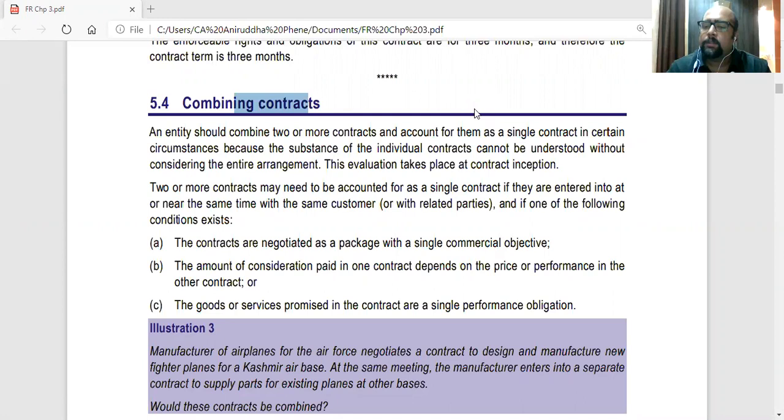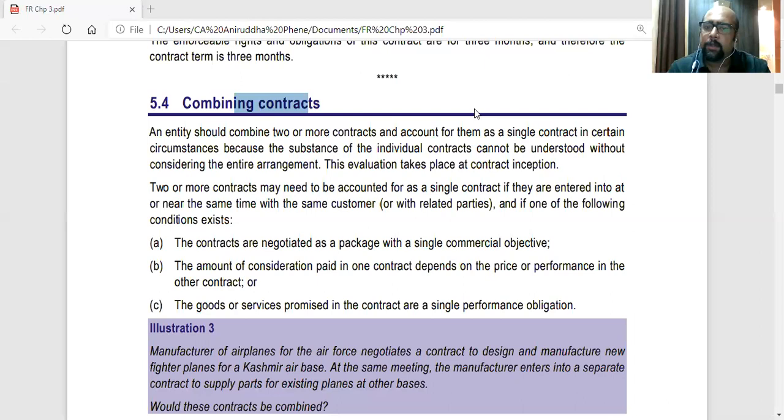Okay, so one contract cannot be accounted for or understood in isolation unless you consider the other contract, unless you consider the whole arrangement with the customer. So we have entered two or more contracts with the customer. Unless you understand all the contracts, you cannot understand what exactly the arrangement is. And this evaluation will take place at the start of the contract, that is at the inception. So we will have to account all these contracts entered with the customer or the customer's related parties.